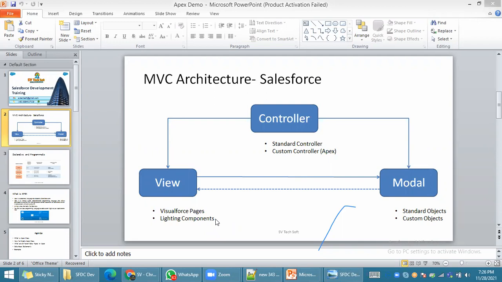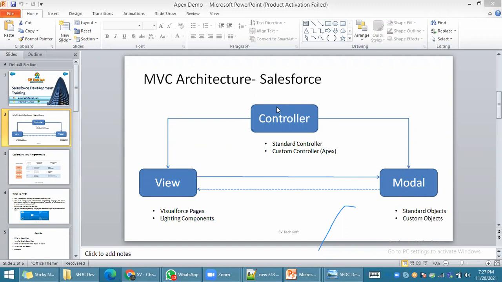We will learn Visualforce pages and Lightning in this particular development program. Now, coming to the model. Model is nothing but the database. Here the model comes under sObject. sObject means Salesforce object. It comes under either standard object or custom object. This model database comes under customization. We will learn more about DML statements, SOQL, SOSL, and queries.